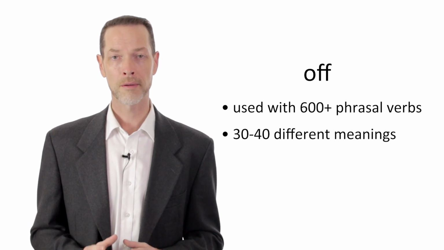Now, just like with the preposition up, the different meanings of the preposition off come from a fairly basic or core idea, which can probably best be represented by an animation, which looks like this. Now, the orientation of this animation doesn't really matter. Off can look like this, or this, or this. Fundamentally, they're all the same thing.